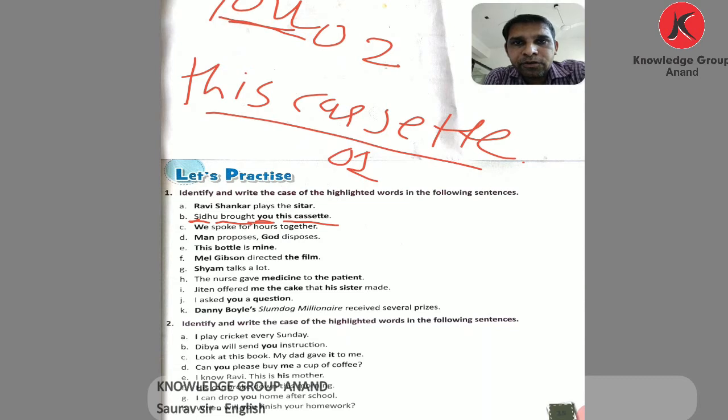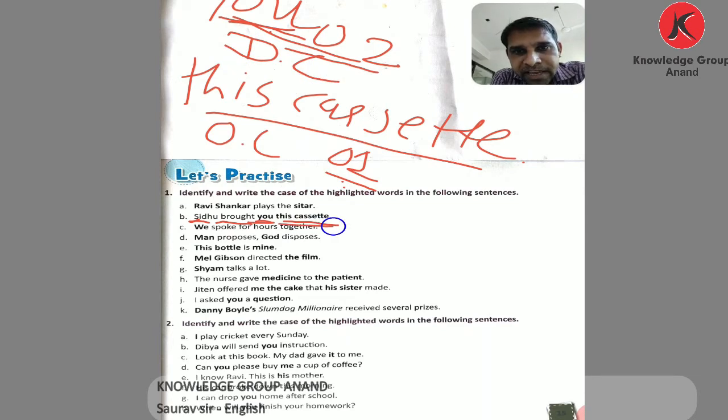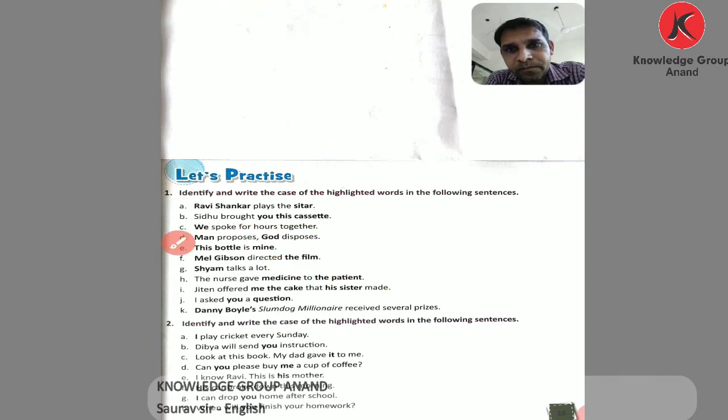So here you is a pronoun, so it is object number 2, and this cassette is object number 1. Object number 1 means objective case, and object number 2 means it's a dative case. So here this cassette is objective case and you is dative case. DC, dative case.